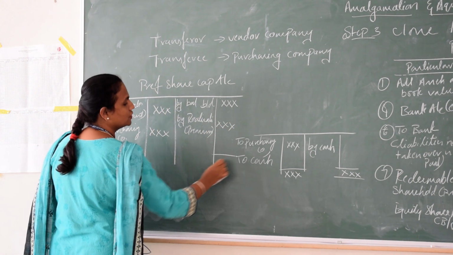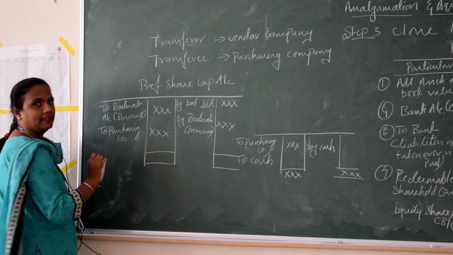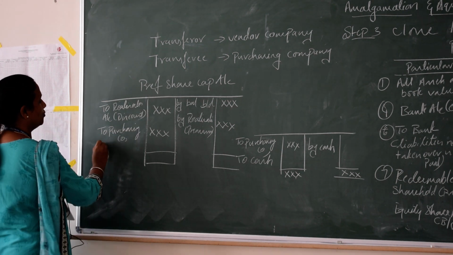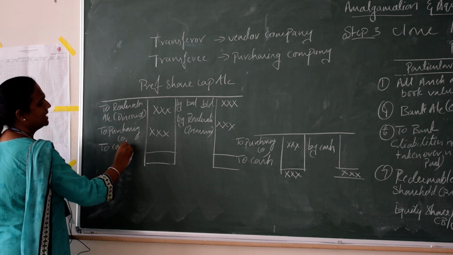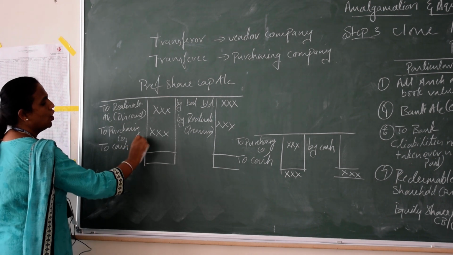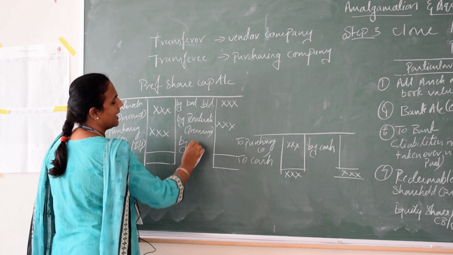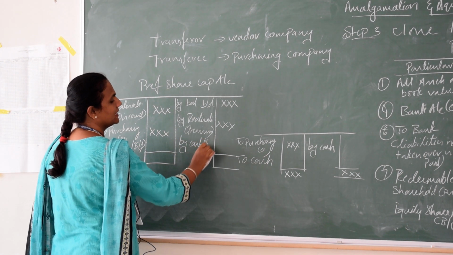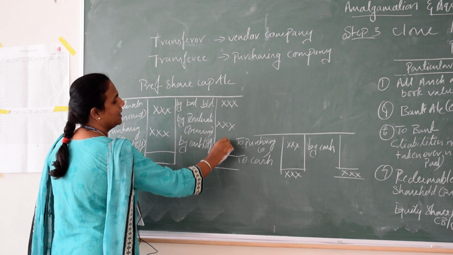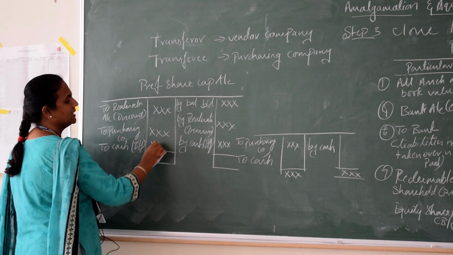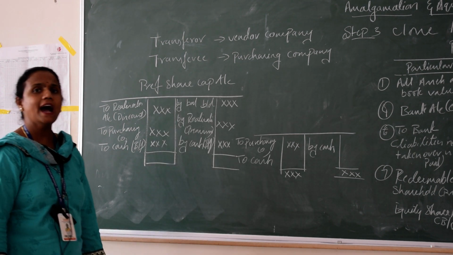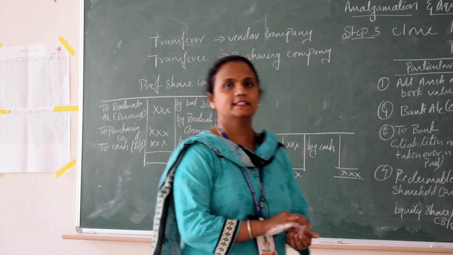If it tallies, it's okay. If it won't tally, then send the difference to the cash account: to cash balancing figure or by cash balancing figure.